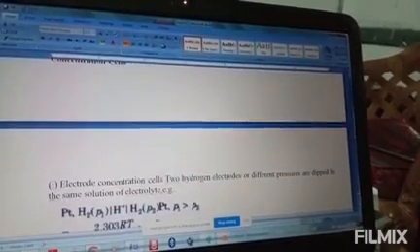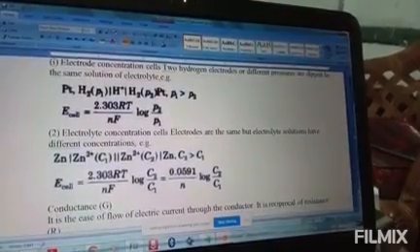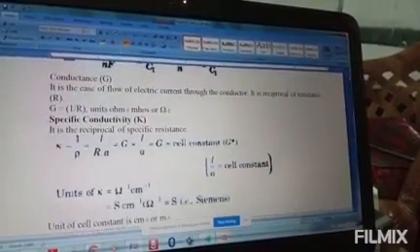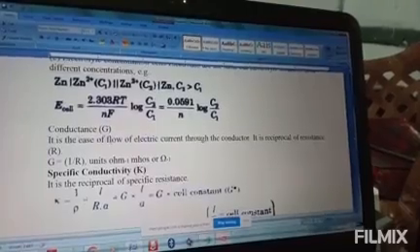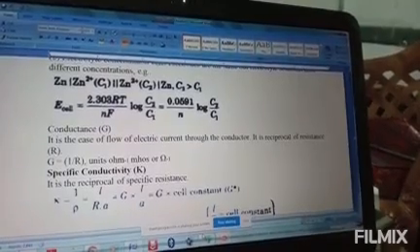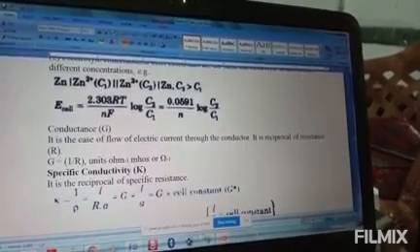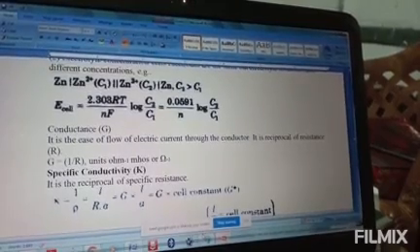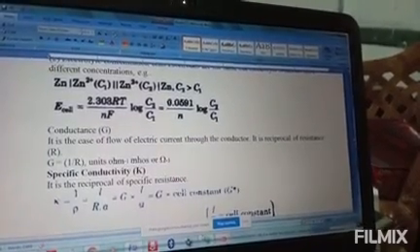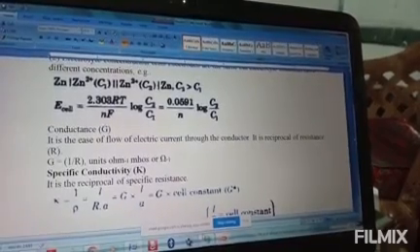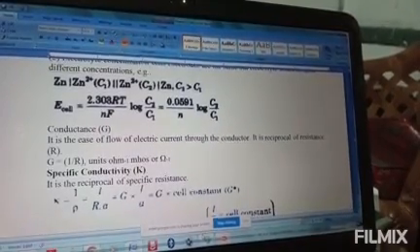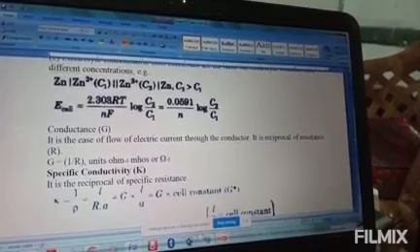This is about your topic. Now, the next topic we need to go to is about conductance. So what is conductance? In your textbook, what we have discussed is up to page number 22 to 24, 72 to 74, we have already discussed in this part.